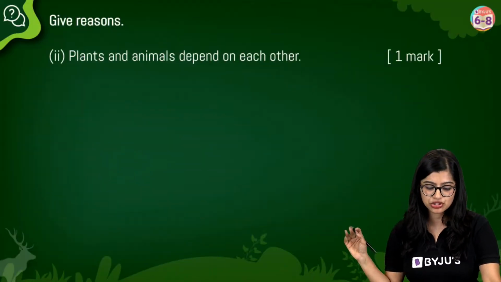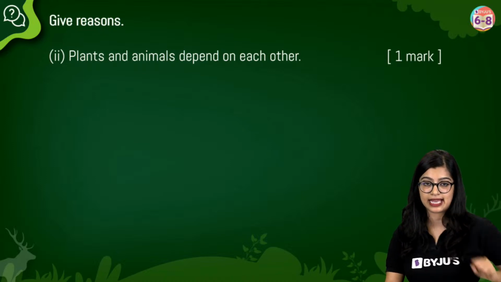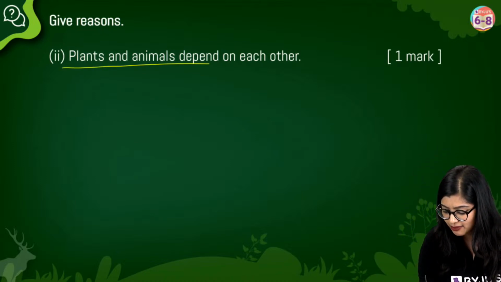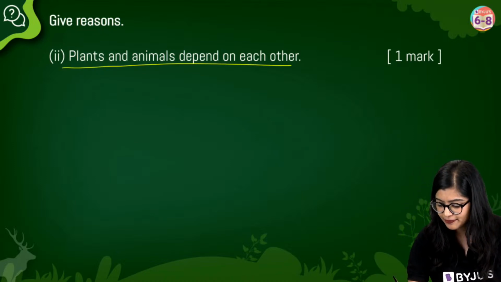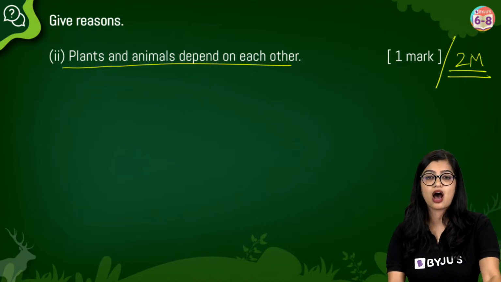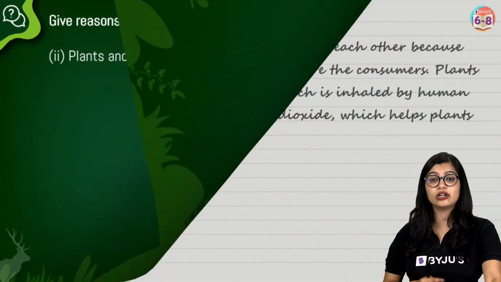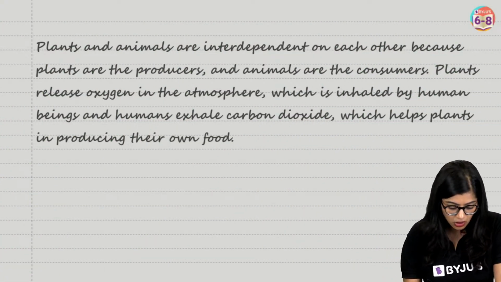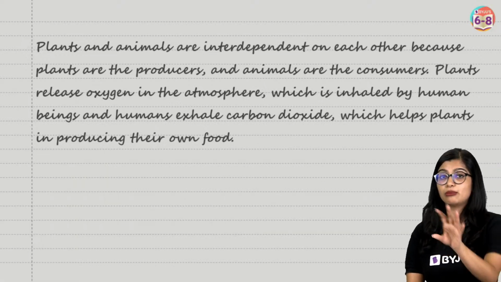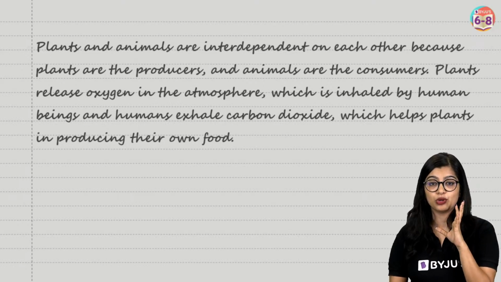Now the last question before Menti, the most awaited Menti. Plants and animals depend on each other, right? This can come for 1 mark, or it can come for 2 marks. Give reason. How do plants and animals depend on each other? Now from the nutrition in plants chapter, which is there in biology also, you will be able to learn this.